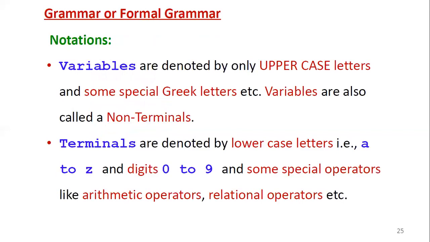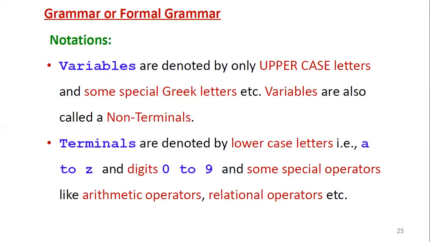Before seeing one example, what are the notations of variables and what are the notations of terminals? This is very important. By seeing this representation, wherever these types of notations occur, based on that we will identify whether those are variables or terminals.